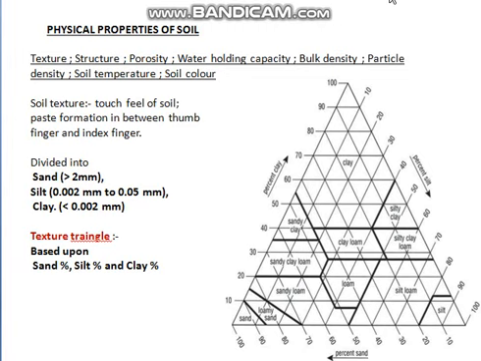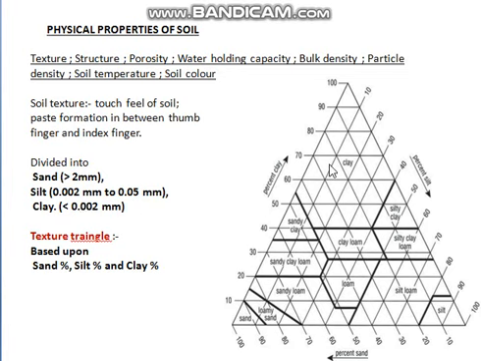Next, let us see some of the physical properties of soil. So first one is soil texture. Soil texture means the touch or feel of the soil. So it is divided into sand, silt and clay. Sand is greater than 2 millimeter, silt from 0.002 millimeter to 0.05. Clay is smaller than 0.002 millimeter.